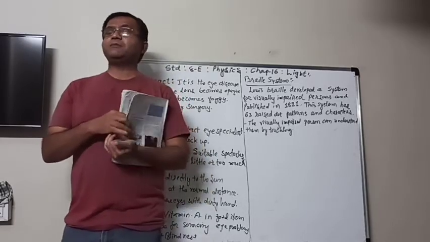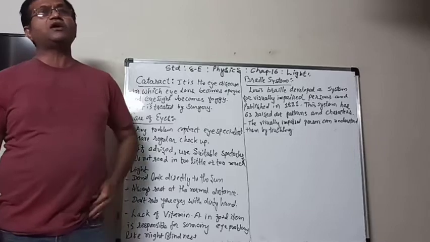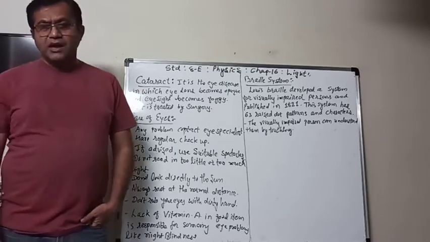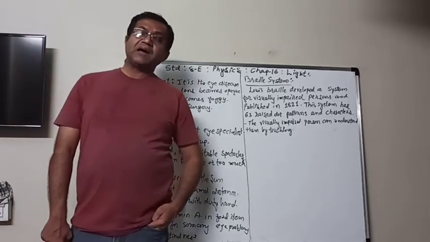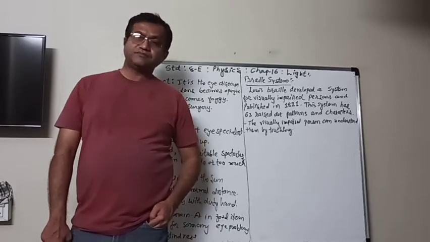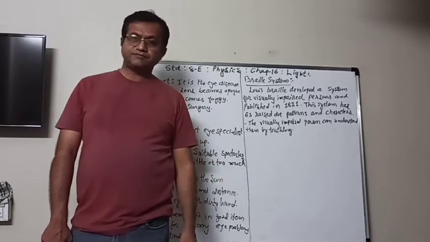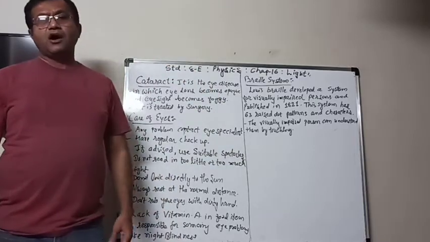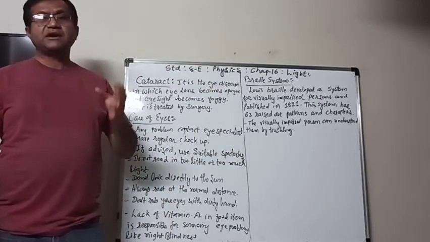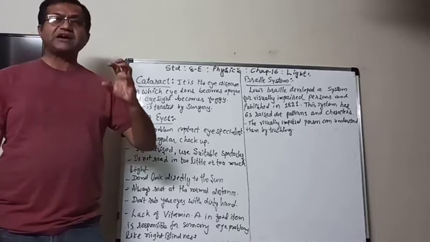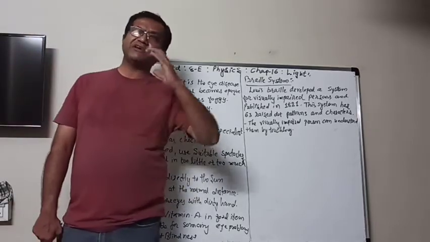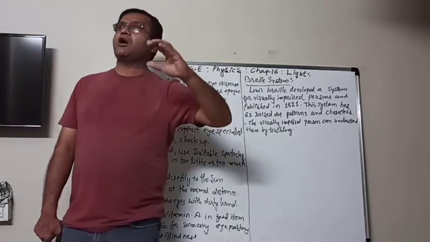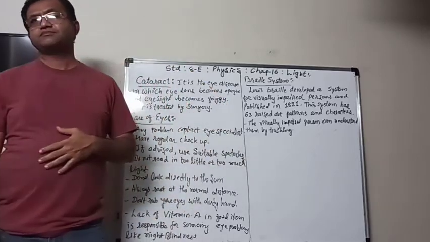And in some people, especially at old age, the lens inside the eye becomes opaque, and therefore the vision of that person becomes foggy, so he cannot see objects clearly.